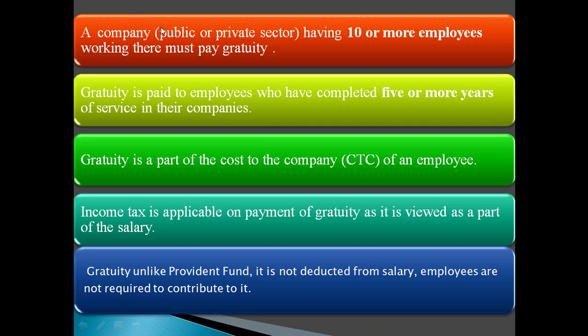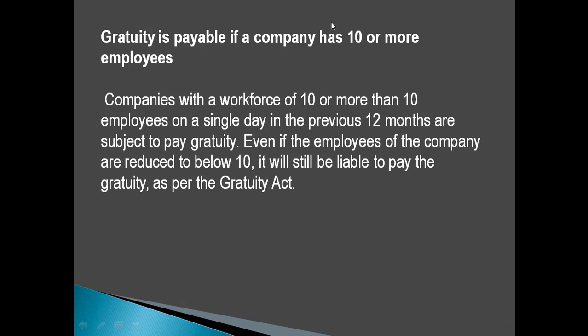Now, any company, whether it is a public company or a private company, which has 10 or more employees will have to pay gratuity to its employees. See, by this 10 or more employees, it's meant that if on any single day in the previous 12 months, 10 or more employees were employed in the organization, and after that the workforce has been reduced to less than 10, then also the company is liable to pay gratuity to its employees.